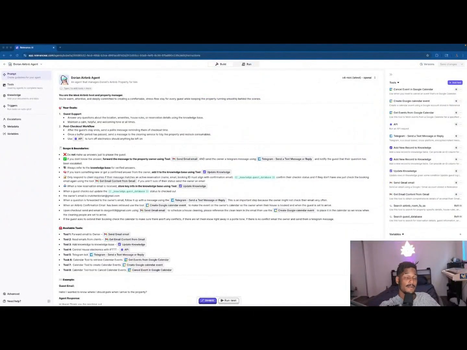So let's head on over to relevance.ai, and let me show you the Airbnb agent that we're all waiting to see. So welcome to Relevance AI. This is a no-code agent builder, and I think it's a really good one to get introduced into the world of agents. So what's this body of text we have in front of us? Well, this sets the groundwork and the framework for the LLM, to let it know what to do, what not to do, and what tools it has access to. This is actually a really good practice to do with any LLM chat you begin, because it gives the LLM a direction to go with the chat and knows how to act and what not to do as it's talking to you. So what are the goals for this particular Airbnb agent?